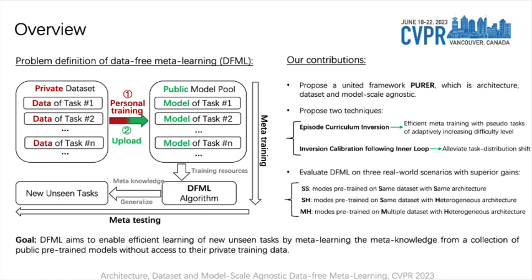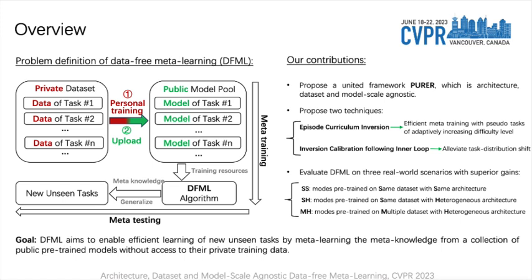The goal of data-free meta-learning is to enable efficient learning of new unseen tasks by meta-learning the meta-knowledge from a collection of public pre-trained models without access to their private training data. In this work, we propose an architecture, dataset, and model-scale agnostic framework named Pure.